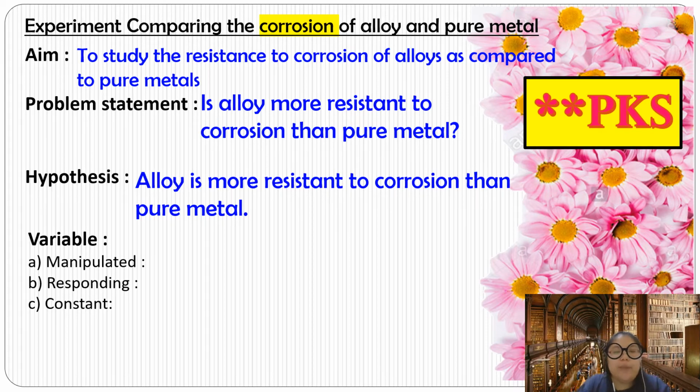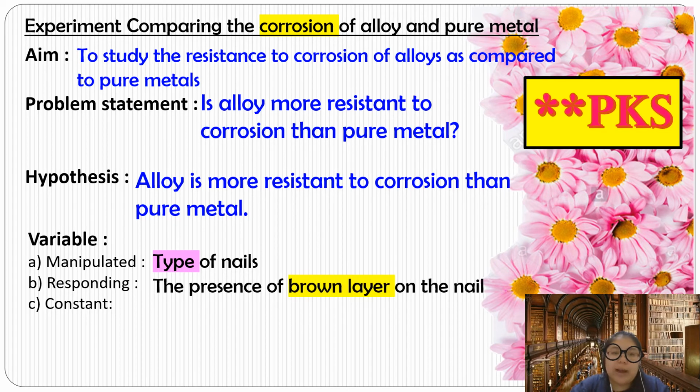Okay, let's see the manipulated variable. Manipulated variable, we're using different types of nail. Okay, one is an alloy, another one is a pure metal. Okay, responding, that means later we're going to see whether there is corrosion or not. The corrosion here is represented by the presence of a brown layer on the nail, meaning rusting. If it is present, that nail is not stronger. So we need to check for the brown layer.